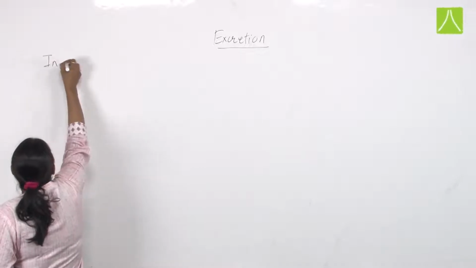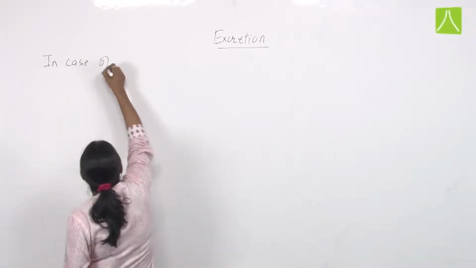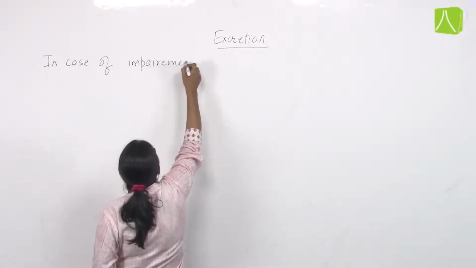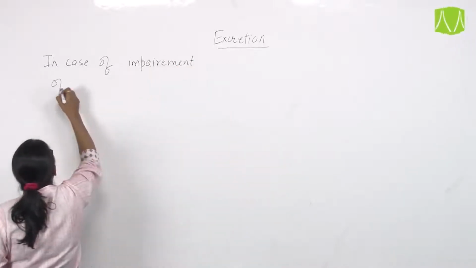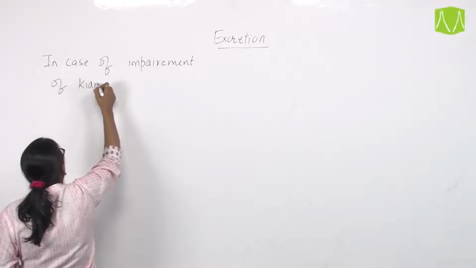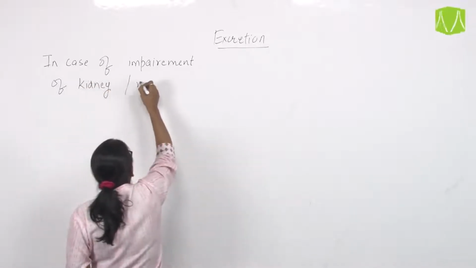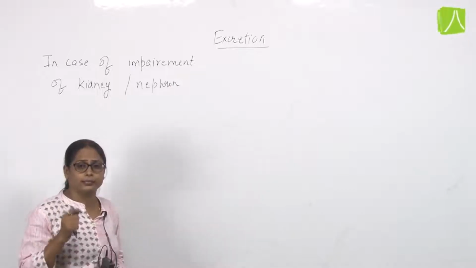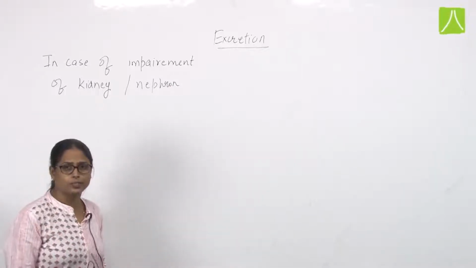Basically, in case of impairment of the kidney, or you can say the nephron, which is the structural and functional unit of the kidney where exactly urine formation takes place.